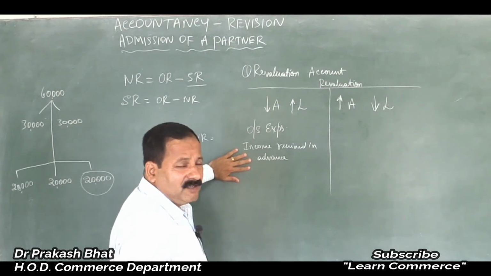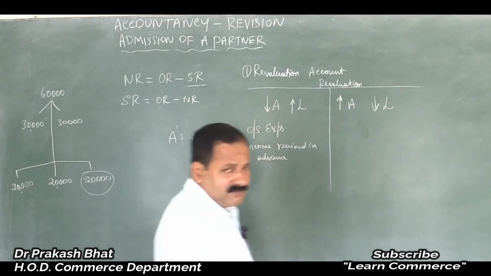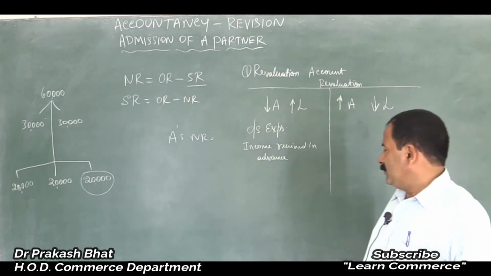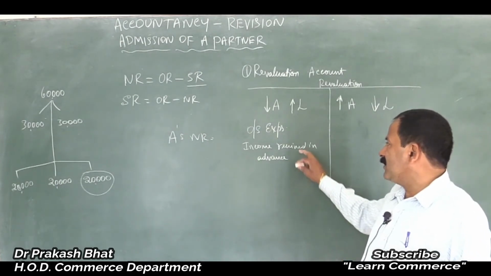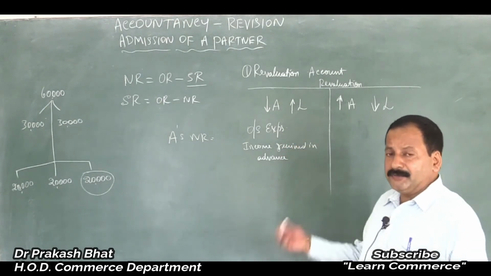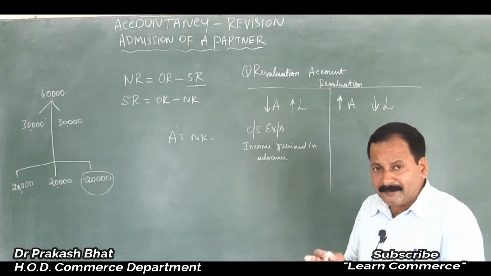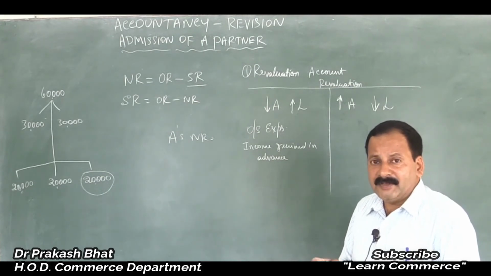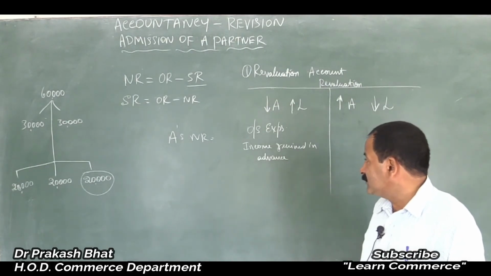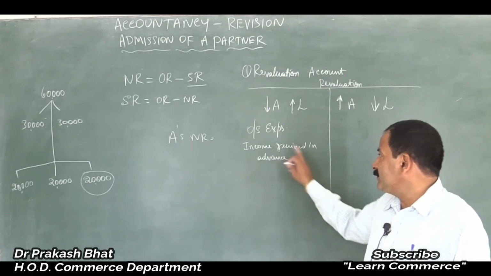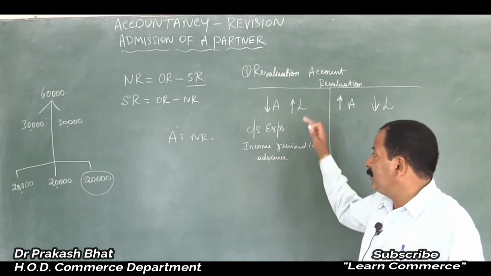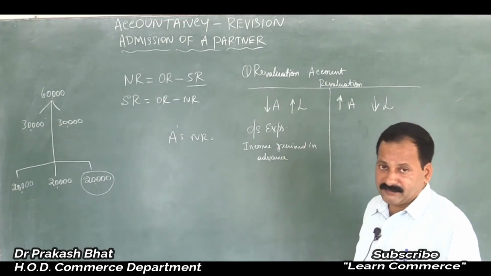Actually, we are not supposed to receive this, isn't it? Whether we are supposed to receive it? No, we are not. We are not supposed to receive it, but we are receiving it in advance. That means we are liable to them. We have to let our building to them on rental basis for the next month or whatever period the advance rent is received for. So rent received in advance, that is income received in advance, is a liability and should be entered on the debit side of revaluation account.